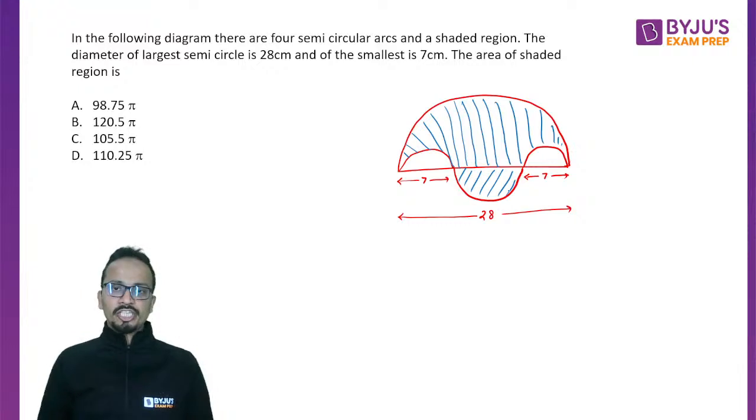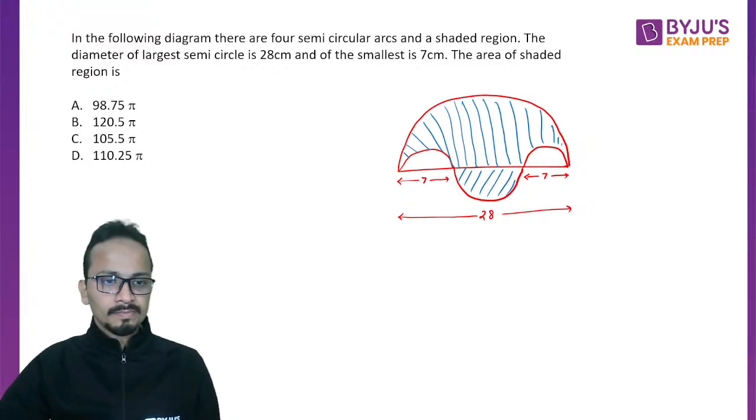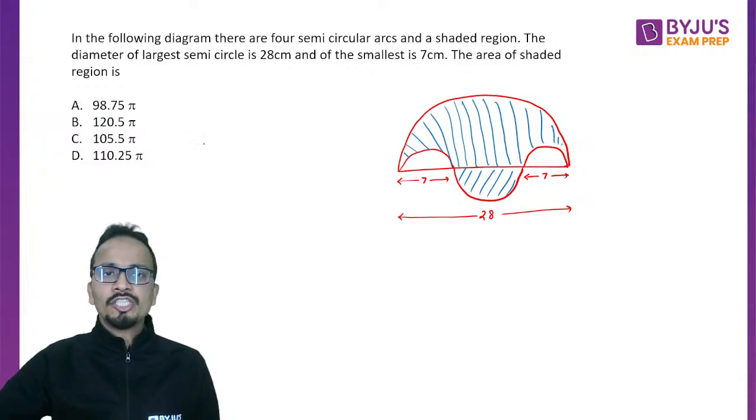This is the shaded portion, and now we have to calculate the area of the shaded portion.